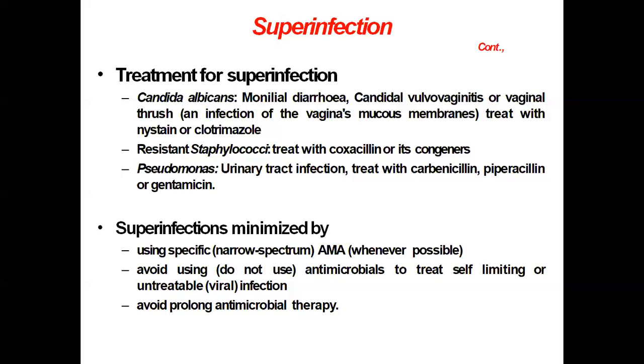No minor infection is treated by giving antibiotics, and no unnecessary prolonged therapy is given with the antimicrobial agents. So by observing this, one can minimize the development of superinfection.